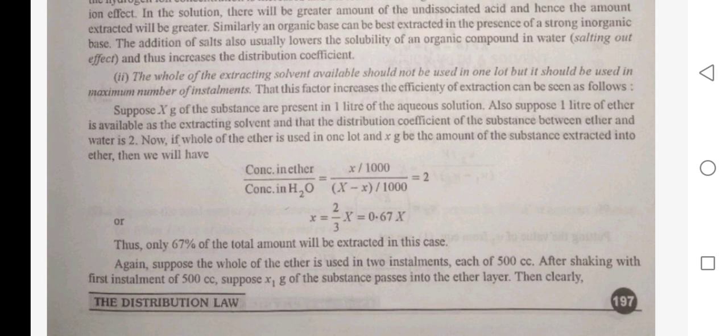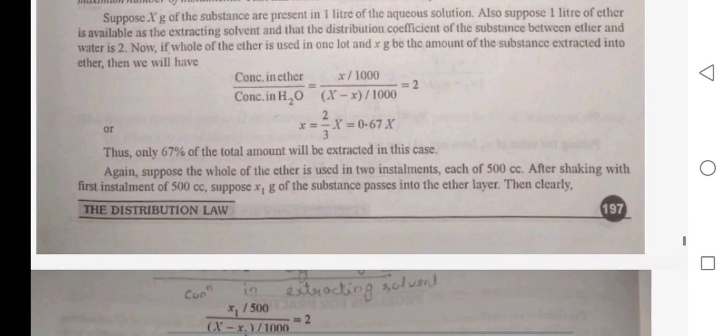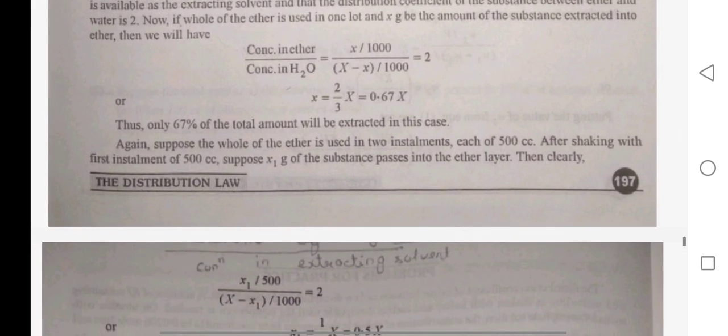Now if the whole of the ether is used in one lot and x grams of the substance is extracted into ether, then the concentration in ether upon the concentration in water is x/1000 upon (X minus x)/1000, which is equal to 2. So x is equal to 2/3 of X, that is 0.67 times X. Thus only 67% of the total amount will be extracted.